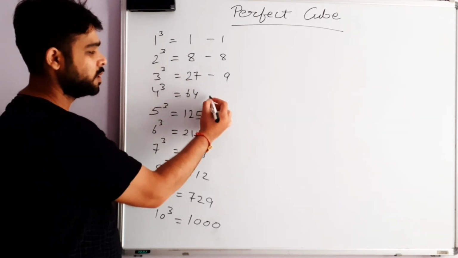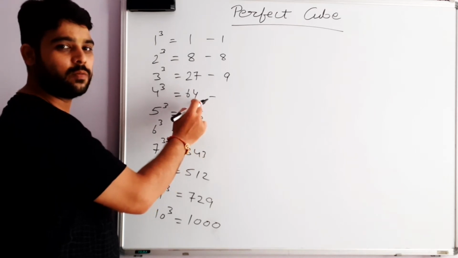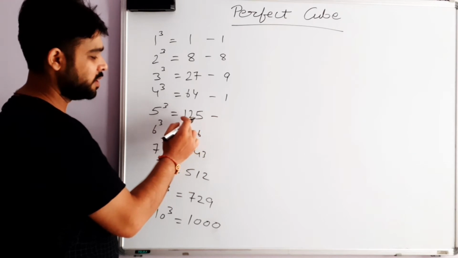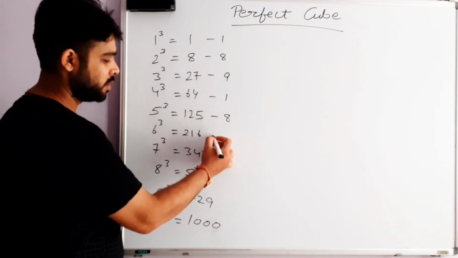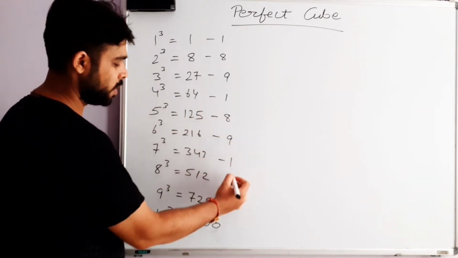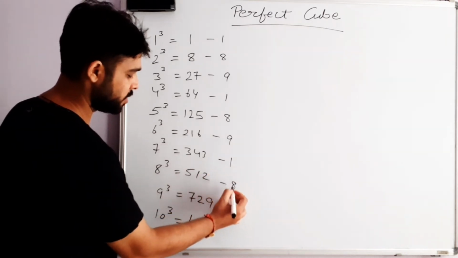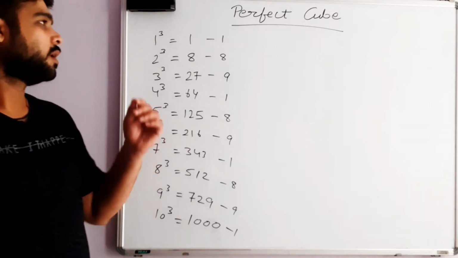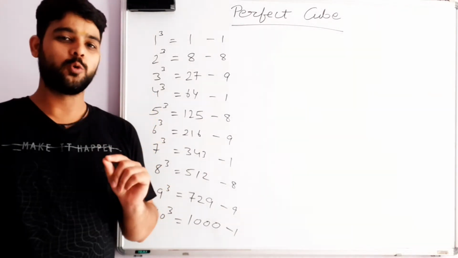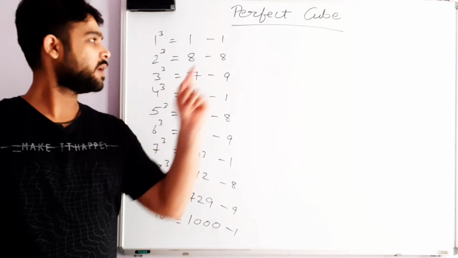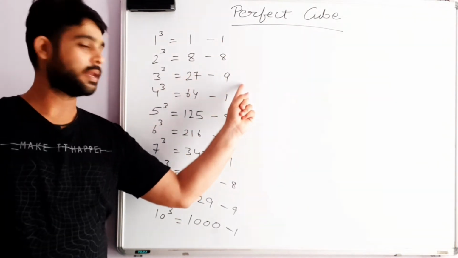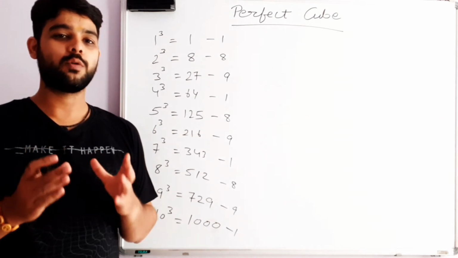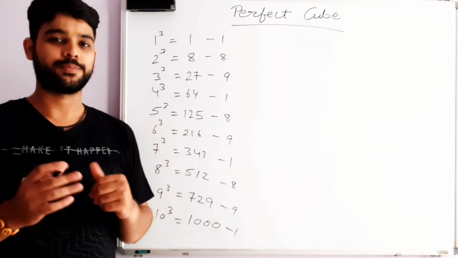Similarly 6 plus 4 is 10, 1 plus 0 is 1, and so on: 1, 8, 9, 1, 8, 9, 1. Now you can see the digital sum of a perfect cube will always be either 1, 8 or 9. This means a perfect cube has a digital sum of 1, 8 or 9.